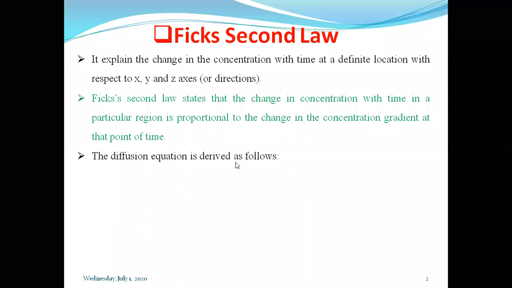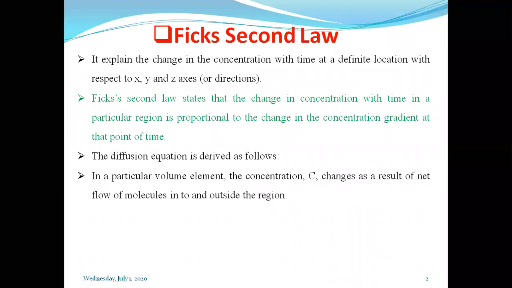We will see the diffusion equation. Sir, how can you derive this equation? So in this, if you consider a particular volume element, and you know that the concentration of that volume element is C, and the change is a result of net flow of molecules into and out of the region. So why does the change take place in the concentration? Because the molecules are moving from outside to inside and inside to outside in the process of diffusion through the membrane, through that barrier. And due to this, what happened? The concentration will get changed.